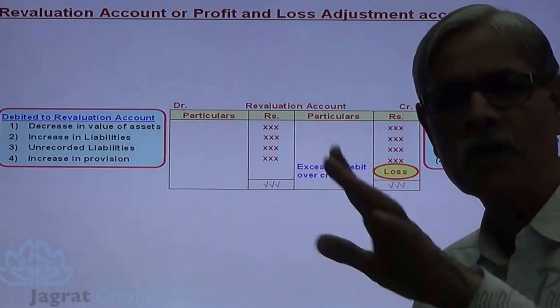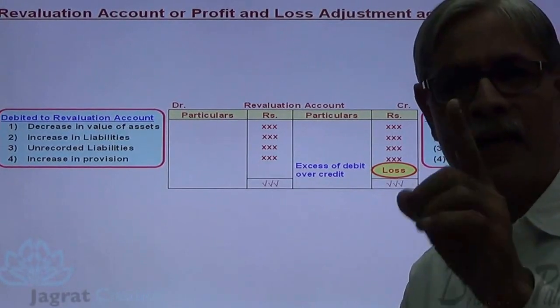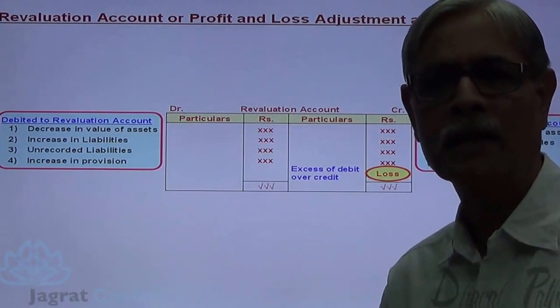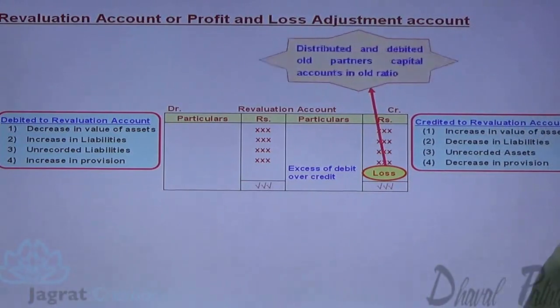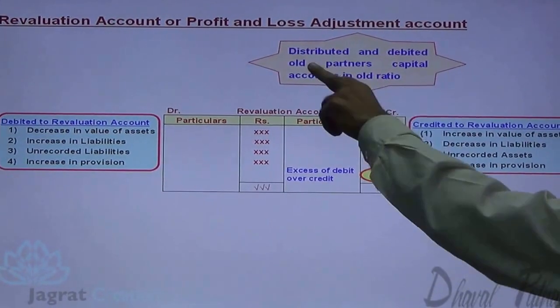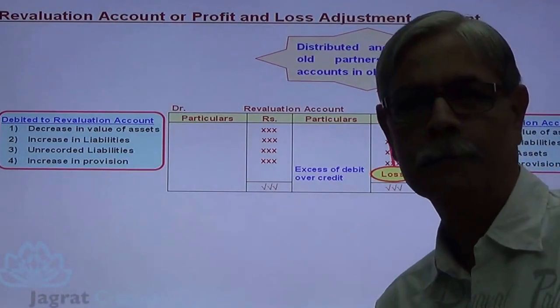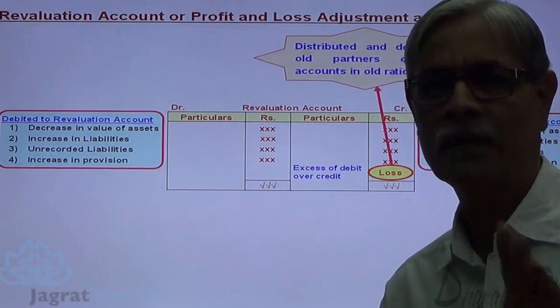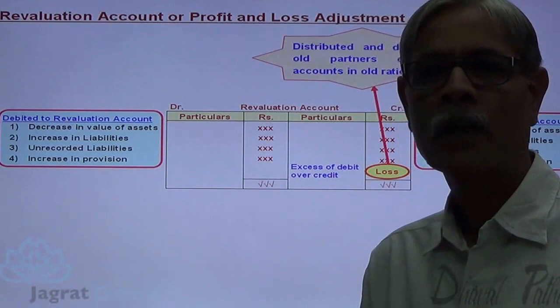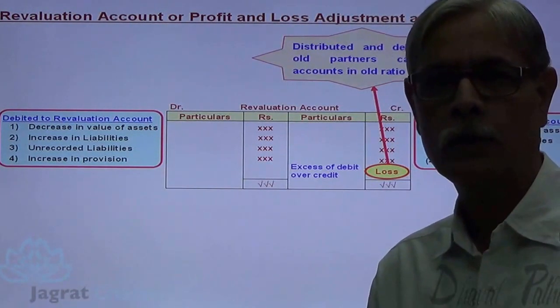This loss is also distributed and debited to the capital accounts of the old partners in the old ratio. This is how it is being done. Now understand that. This is what you learned in chapter number 3 also.